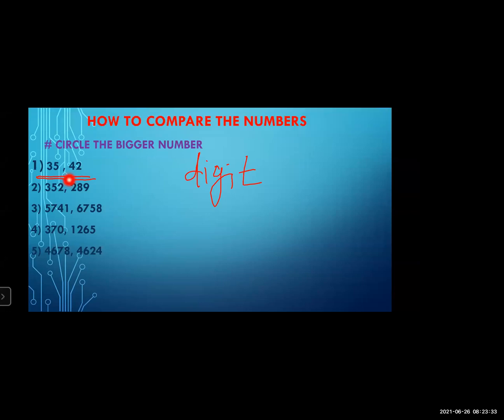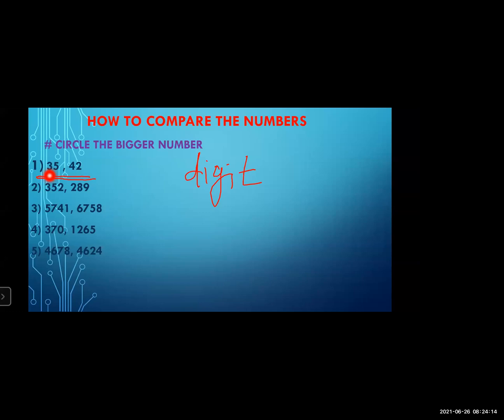In these two numbers, you can see 35. This one is the unit place and this one is the tens place. Which number is on unit place? 5. And which number is on tens place? 3. In a two-digit number, the tens place is the higher place, because only two digits and only two places are there. The first place is the unit place and the second place is the tens place.